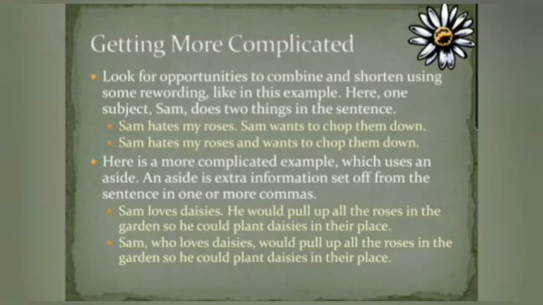Now here is one complicated sentence I am going to tell you. Look for opportunities to combine and shorten, like this example. Here one subject, Sam, does two things in the sentence. Sam hates my roses. Sam wants to chop them down. Sam hates my roses and he wants to chop them down. Now look, Sam loves daisies. He would pull up all the roses in the garden so he could plant daisies in their place. Sam, who loves daisies, would pull up all the roses in the garden so he could plant daisies in their places.